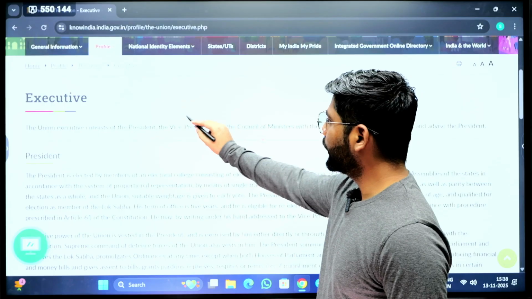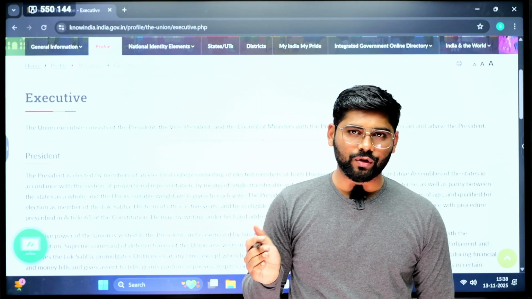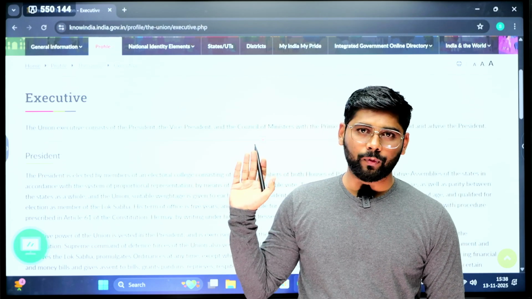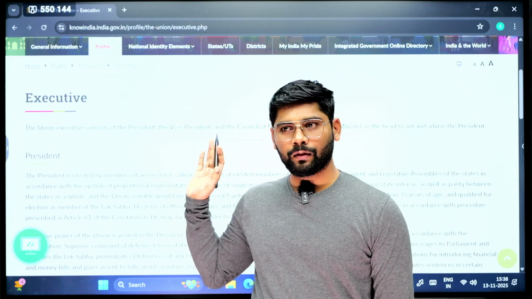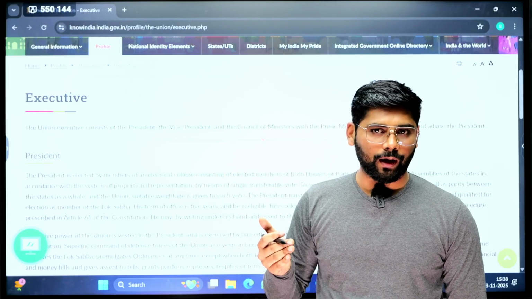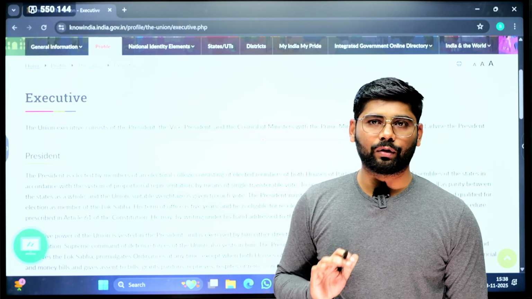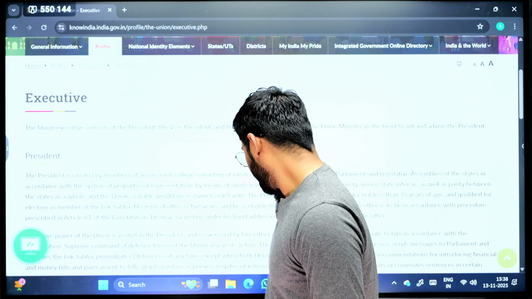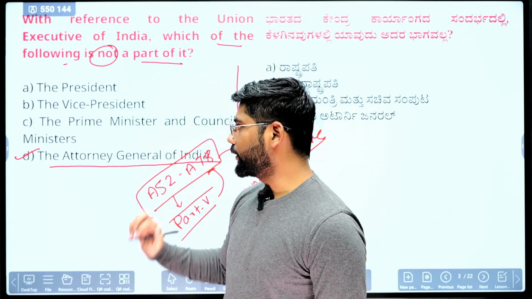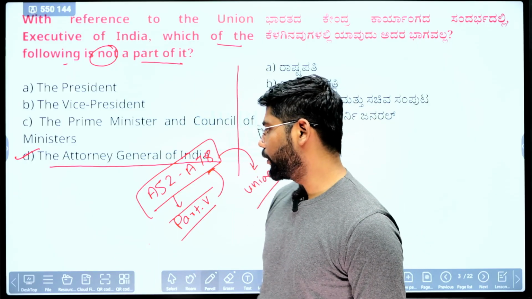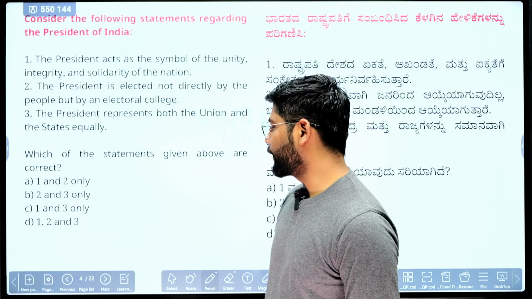Here they nowhere mention the Attorney General of India. In Laxmikant he is mentioned, but we'll go with the government website, and so only the President, Vice President, and Council of Ministers with the Prime Minister at its head form the part of the Union Executive, not the Attorney General of India. So we come to our discussion that the correct answer is D: the Attorney General of India is not part of the Union Executive. Okay, we'll move towards the next question.